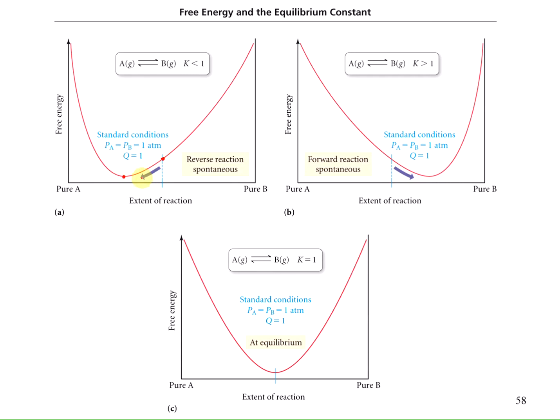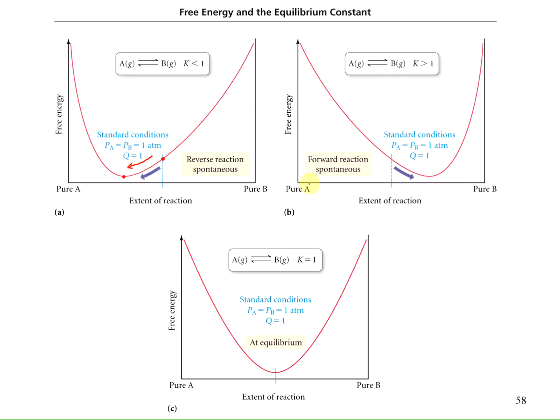So here at these standard conditions, where the pressure of A and the pressure of B are at 1 atmosphere, we have a Q value of 1, so it'd be 1 over 1. So if the Q value is 1, the reaction is going to be spontaneous in the reverse direction, because we have to get that Q value closer to whatever our K value is, and we said that K is less than 1, so it's going to have to go in the opposite direction. It's going to have to go in the reverse for it to be spontaneous.